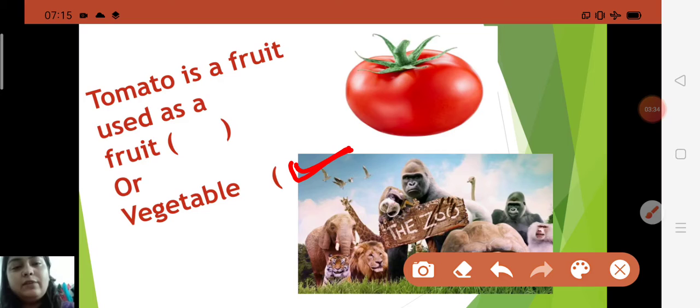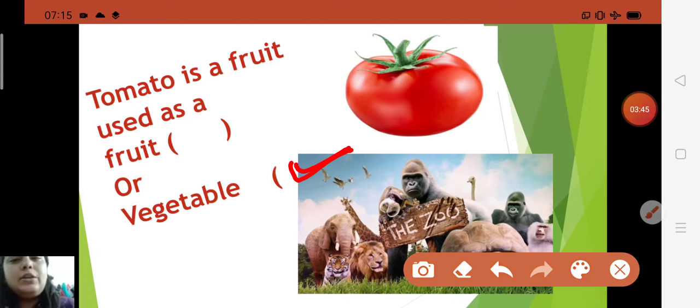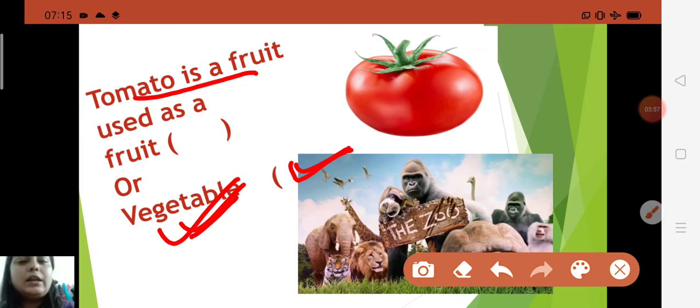Fruits are an important source of vitamins and carbohydrates. But here the question is asking: a tomato is a fruit used as a vegetable, and the color of a tomato is red.